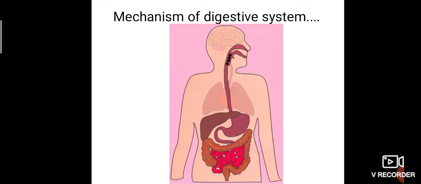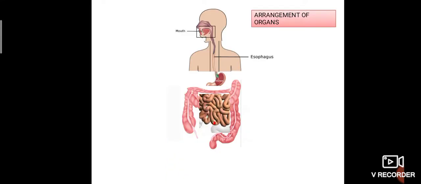Then the stomach is connected with the small intestine. Can you see inside? That is called what? Small intestine. And the small intestine is surrounded by the large intestine. So at last this is the anus, and the waste will be excreted out. These are the organs. This is the arrangement of the organs.